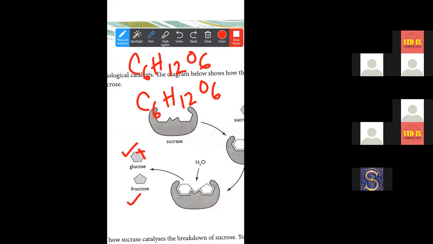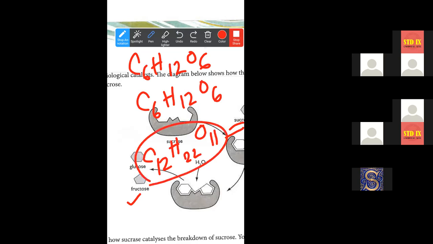Now, can anyone tell me the chemical formula for sucrose? This one is a disaccharide. C12H22O11. This is for sucrose.